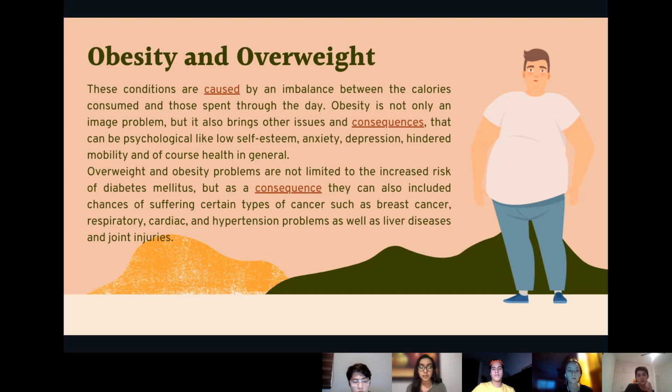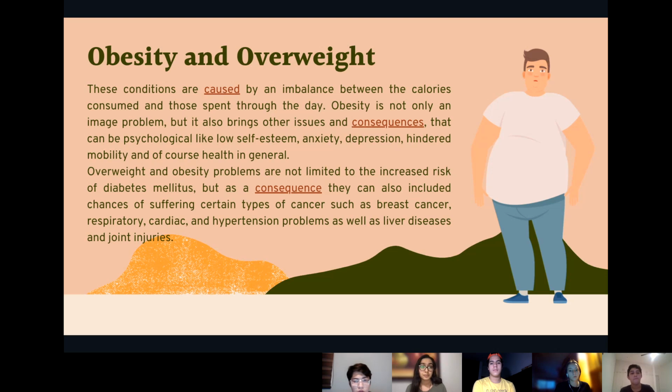Overweight and obesity problems are not limited to the increased risk of diabetes mellitus, but as a consequence, they can also include chances of suffering certain types of cancer, such as breast cancer, respiratory, cardiac, and hypertension problems, as well as liver diseases and joint injuries.